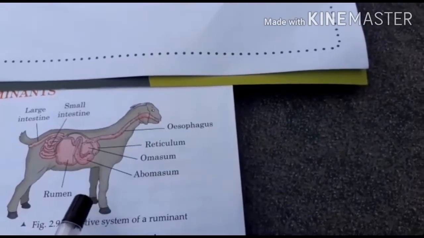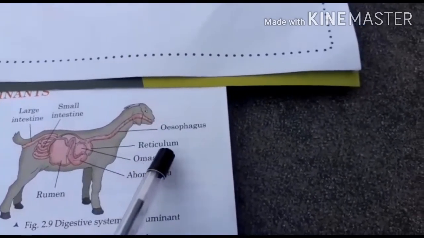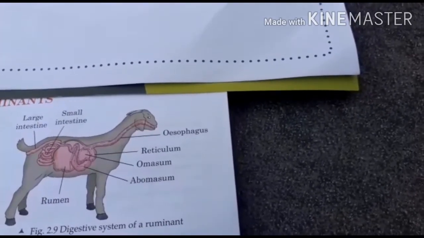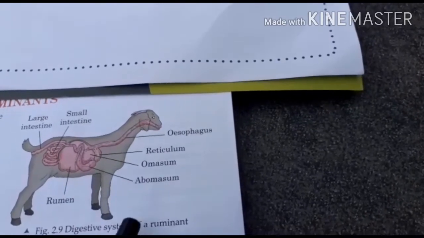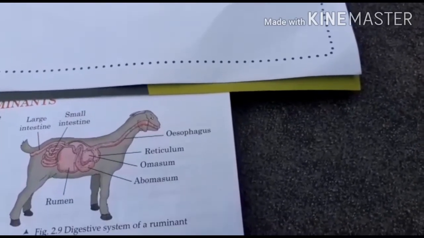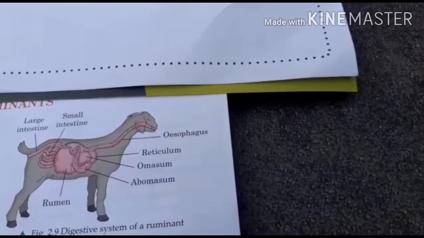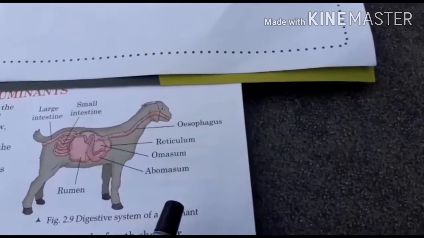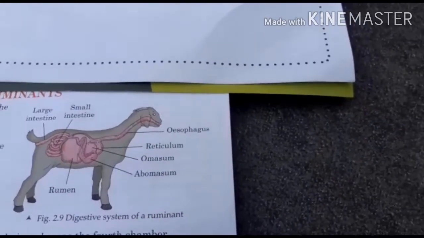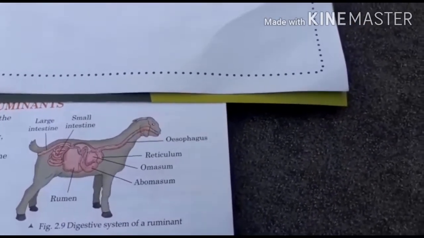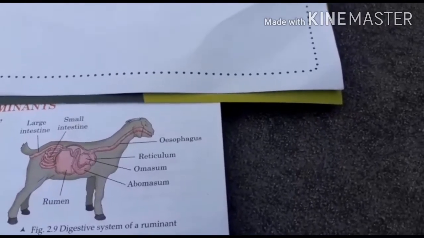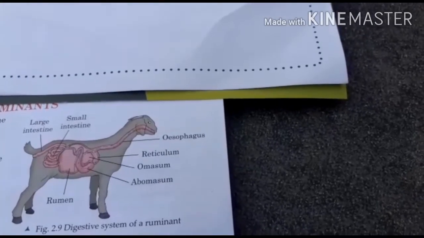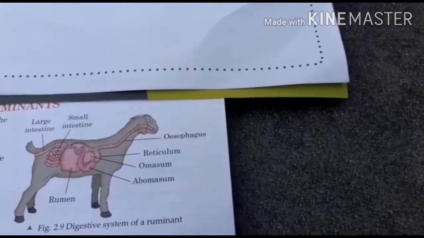So here the reticulum and omasum act as a part of the food pipe, whereas the 4th chamber, that is abomasum, is the true stomach. These animals are adapted to digest cellulose with the help of a 4-chambered stomach. So the digestion in these animals takes place in two steps.